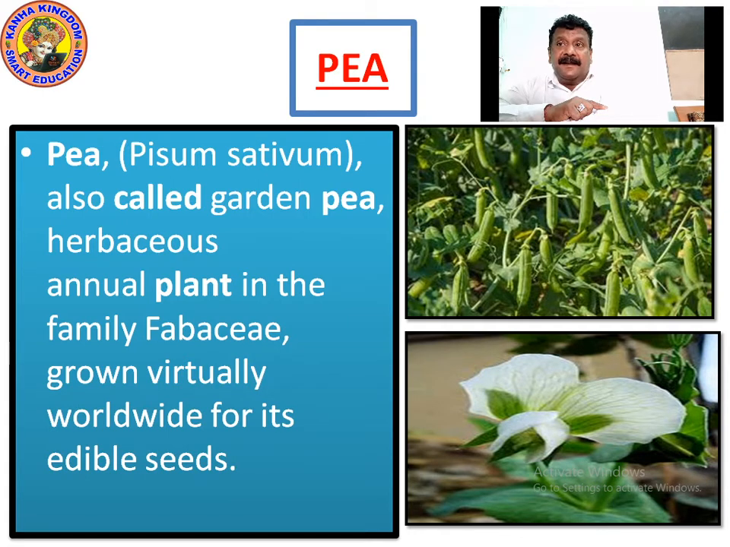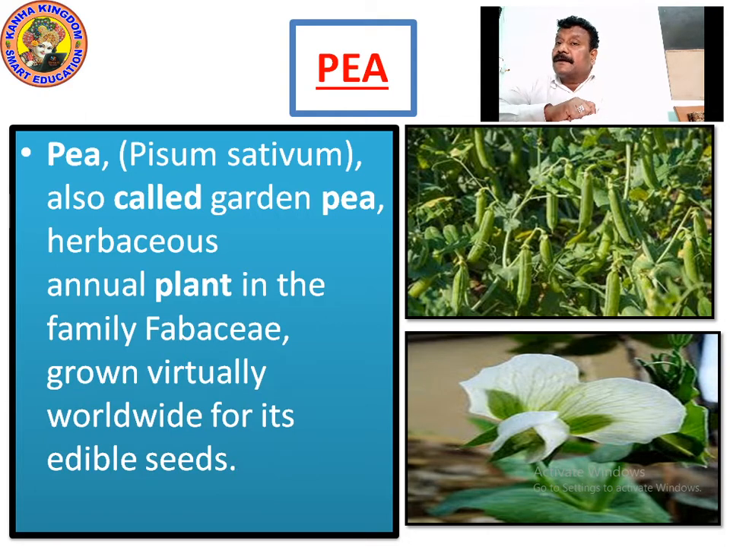Herbaceous annual plant in the family Fabaceae. Fabaceae means it's the family you call legume, pea or bean family. You can call them beans. The bean is also herbaceous. It has a thin stem for growth. Fabaceae is grown virtually worldwide for its edible seeds.